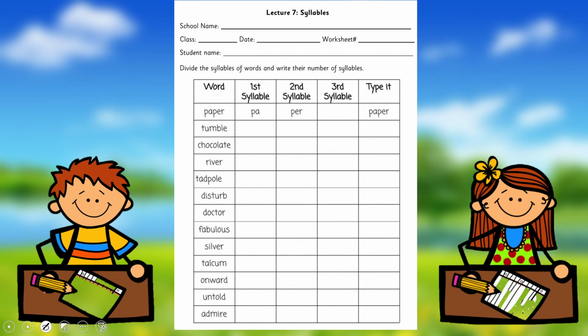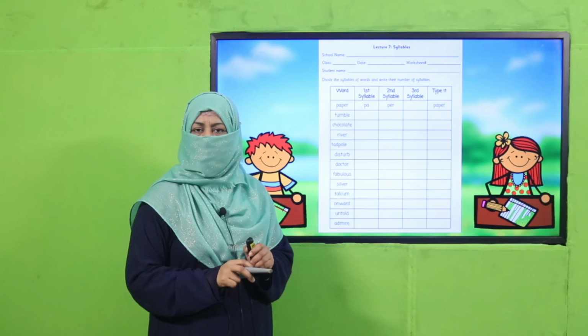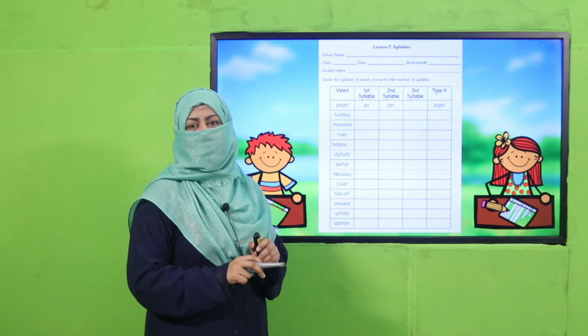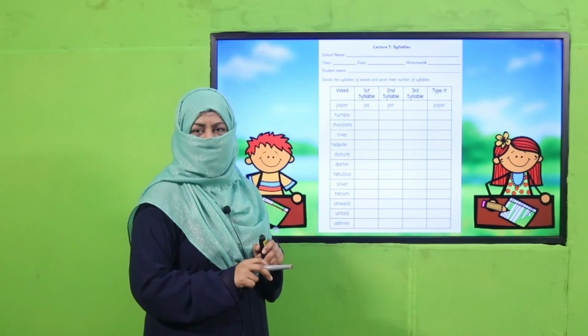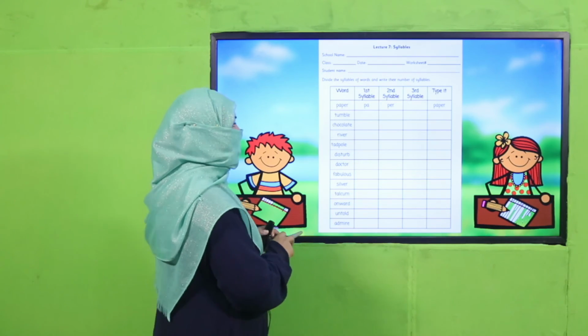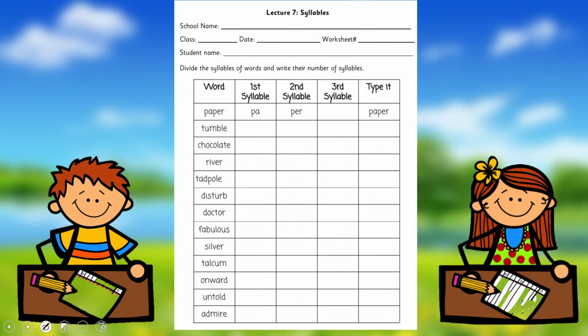And here is a worksheet, my dear fellow teachers. This worksheet, lesson plan, and PowerPoint presentation links are given. You may click it, download it, and kindly provide a printed worksheet to students for practice. And my dear children, my students, what are you going to do? Here are the words. You are going to say the word and find the first, second, third syllable, okay?